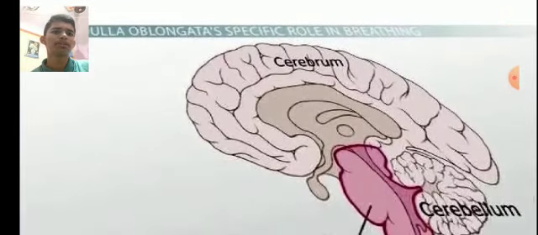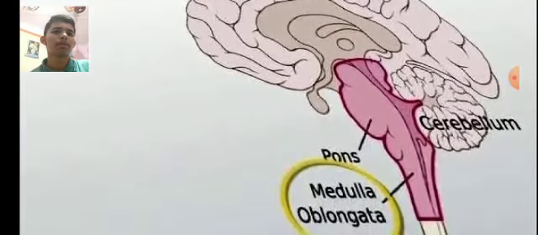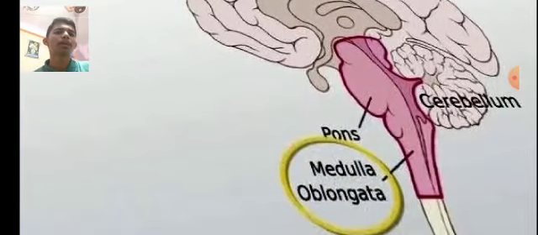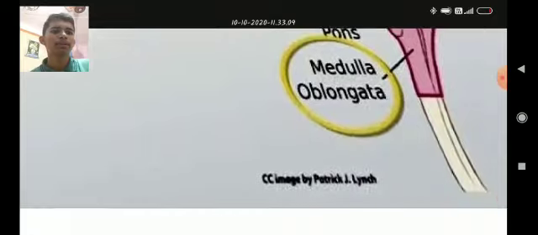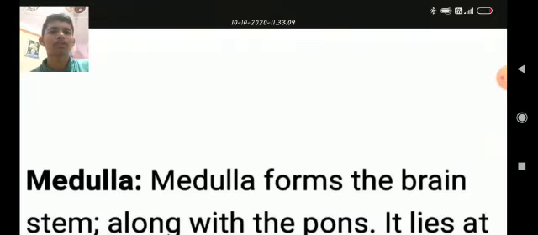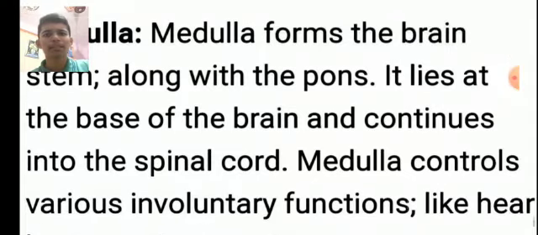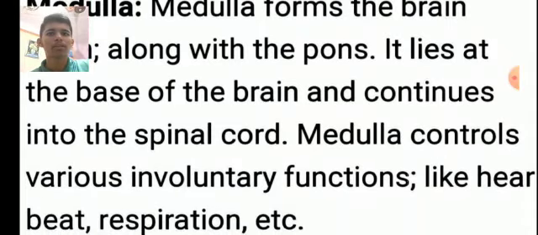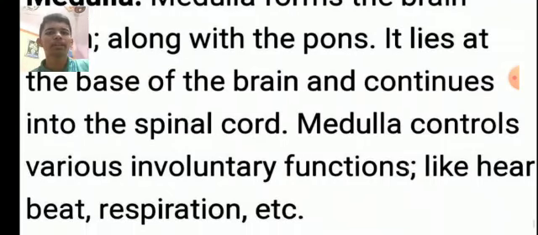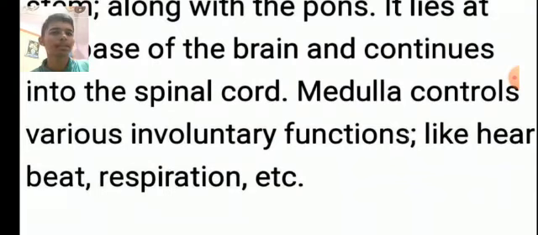Now you can see the figure of medulla oblongata, where medulla oblongata, pons and cerebellum are located. Now what is medulla oblongata? Medulla oblongata forms the brain stem along with the pons. It lies at the base of brain and continues into the spinal cord. Medulla controls various involuntary functions like heartbeat, respiration, etc.